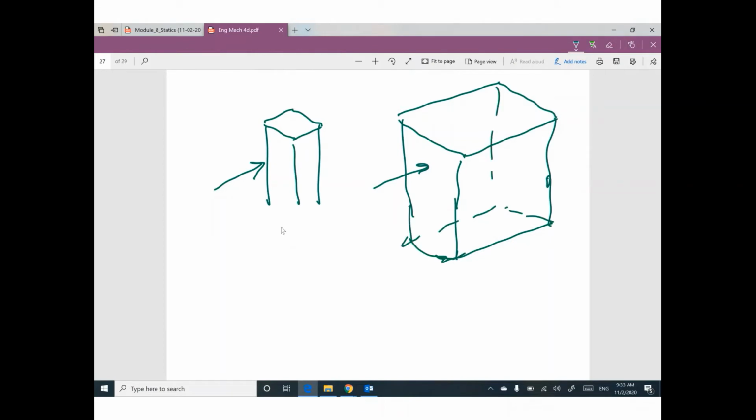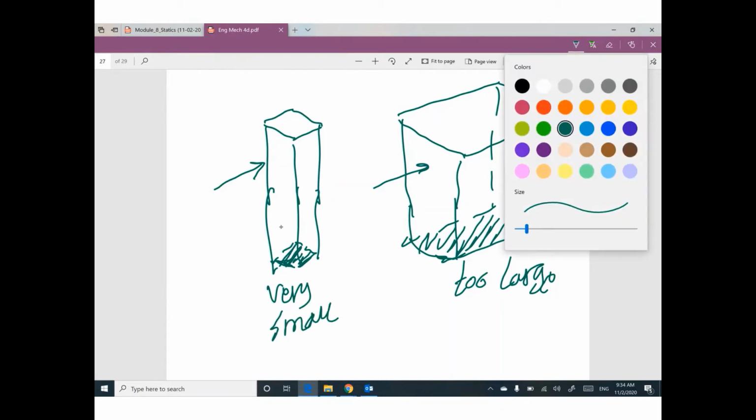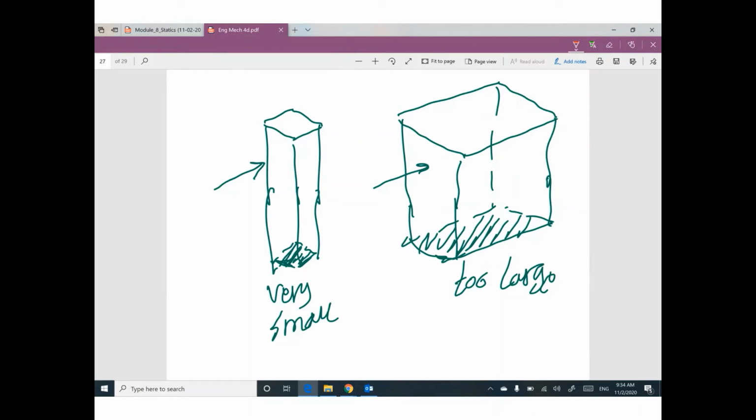This contact area, too large. This contact area, very small. I don't care about the area. It's not a factor. The factor is mu and N. N is the weight or the force perpendicular to this surface.